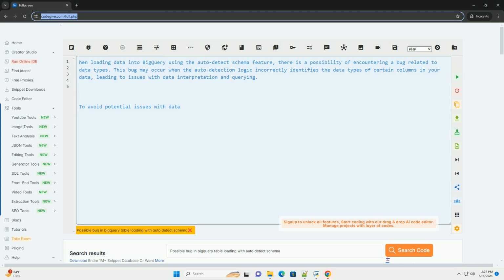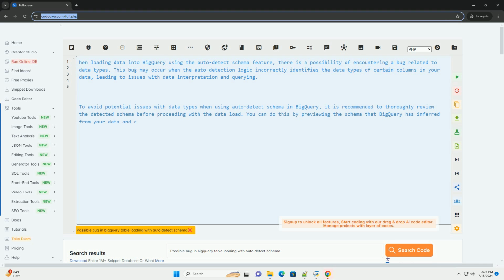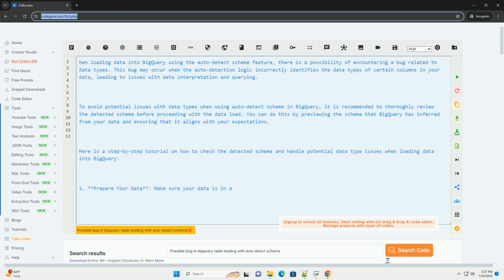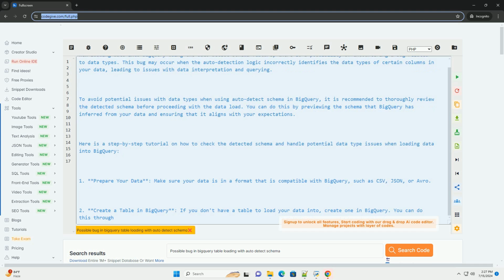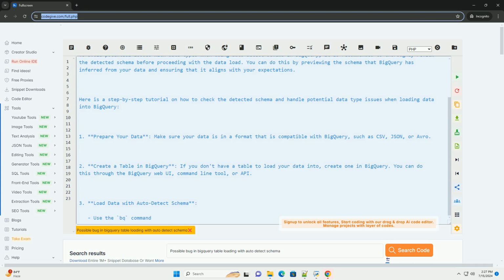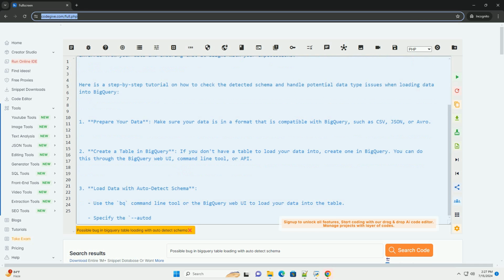When loading data into BigQuery using the auto-detect schema feature, there is a possibility of encountering a bug related to data types. This bug may occur when the auto-detection logic incorrectly identifies the data types of certain columns in your data, leading to issues with data interpretation and querying.